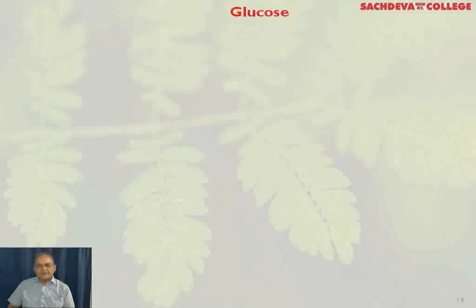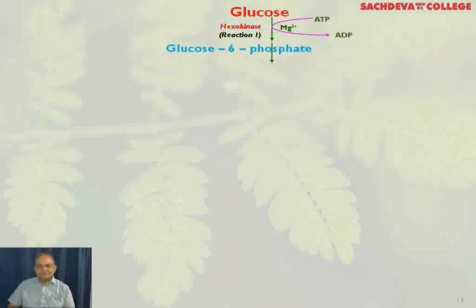Now, we take the glycolysis, glucose. You can see ATP is converted into ADP. You get glucose 6-phosphate, magnesium ions are necessary, and enzyme is hexokinase. Then glucose 6-phosphate is converted into fructose 6-phosphate.